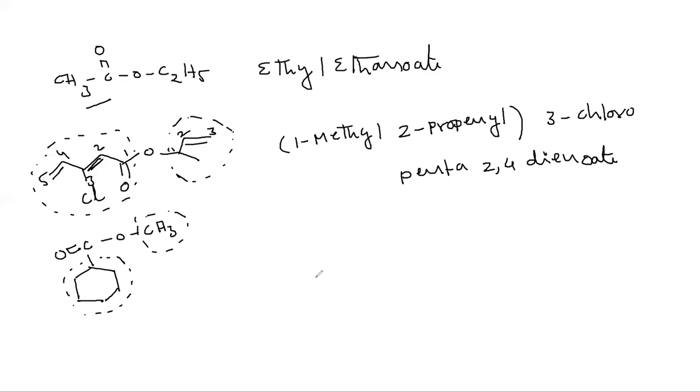So here we will use the special suffix: methyl cyclohexane carboxylate. So this carboxylate is the special suffix for esters. So like this, you can name the esters.